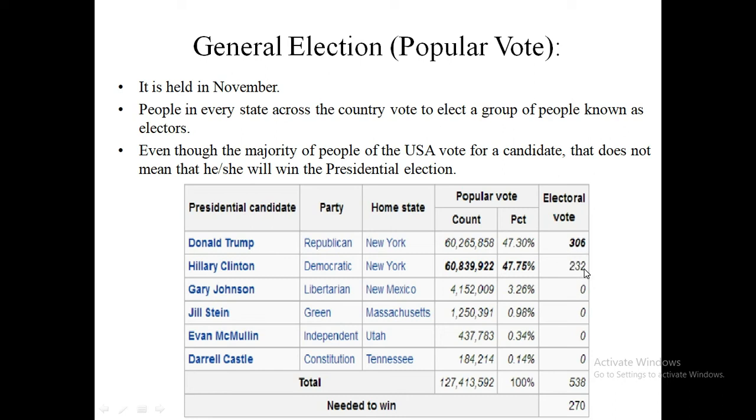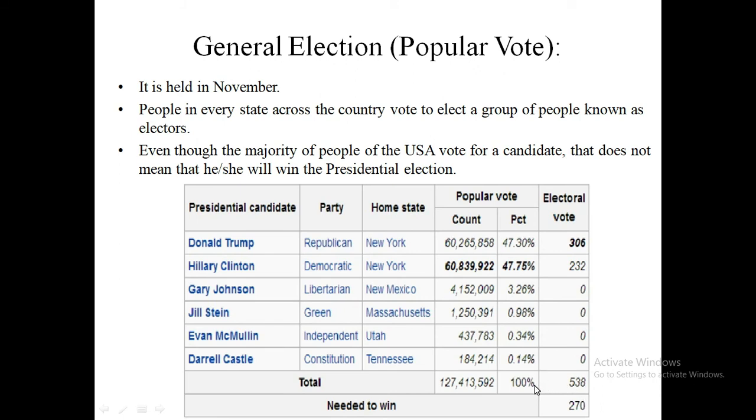Hence, Donald Trump, although he got fewer popular votes, won the election on the electoral vote. There are a total of 538 electoral votes, and if a candidate gets more than 270 votes, he will win the election.